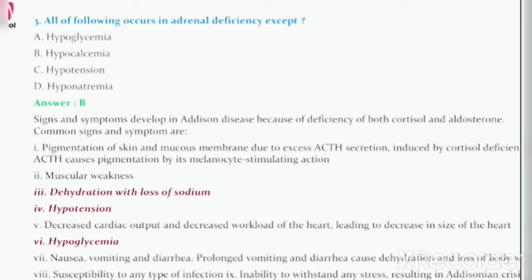Signs and symptoms develop in Addison's disease because of deficiency of both cortisol and aldosterone. Common signs and symptoms are: 1. Pigmentation of skin and mucous membrane due to excess ACTH secretion induced by cortisol deficiency. ACTH causes pigmentation by its melanocyte stimulating action. 2.